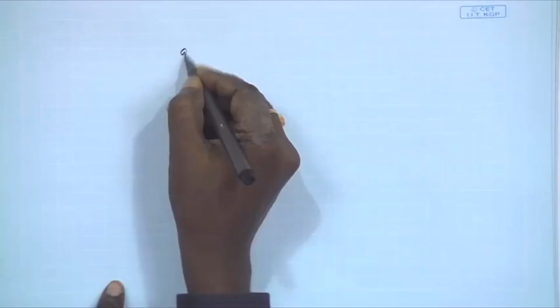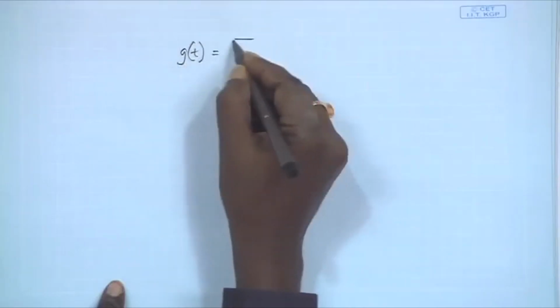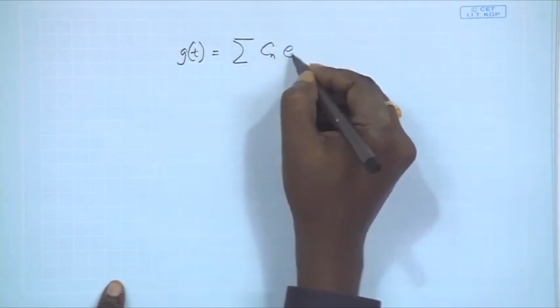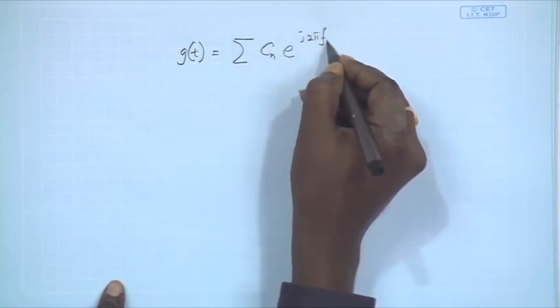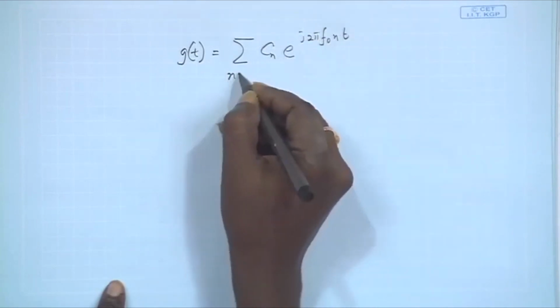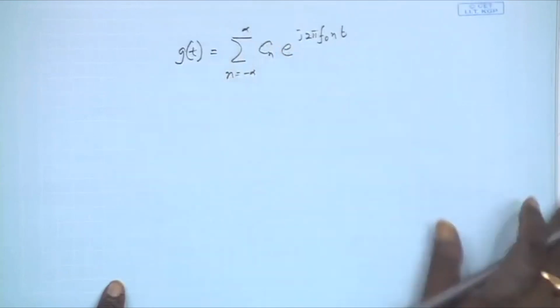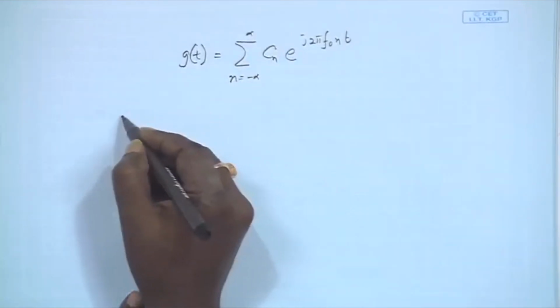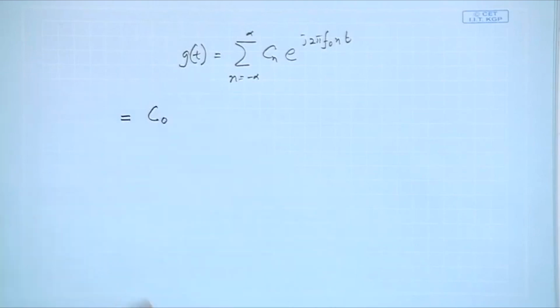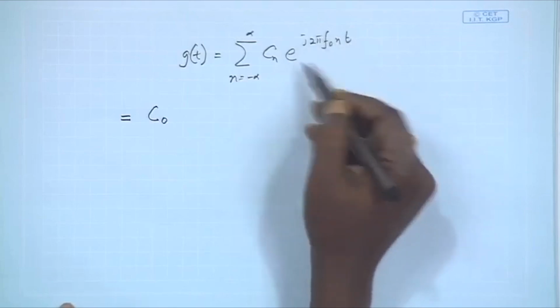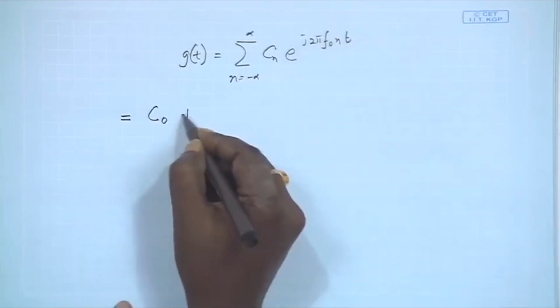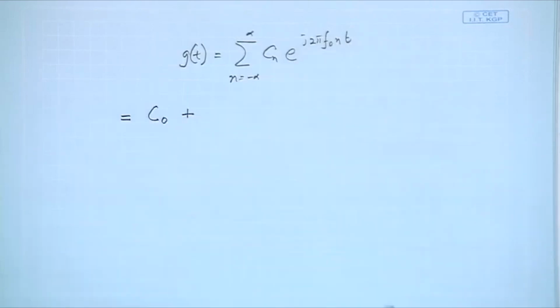We have a representation of g(t) as the summation of Cn e to the power j 2 pi f0 n t, n going from minus infinity to plus infinity. Let us separate out the C0 term. At C0, n is 0, so this becomes e to the power 0, which is 1. And then we start pairing each n and minus n.